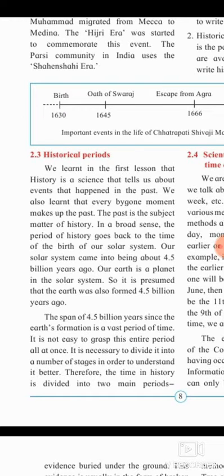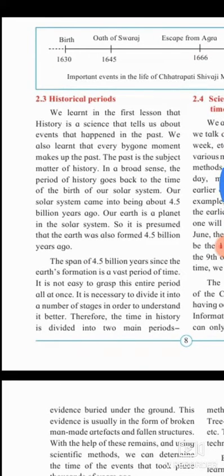Our Earth is a planet in the solar system, so it is presumed that the Earth was also formed 4.5 billion years ago. The span of 4.5 billion years since the Earth's formation is a vast period of time. It is not easy to grasp this entire period all at once. It is necessary to divide it into a number of stages in order to understand it better.